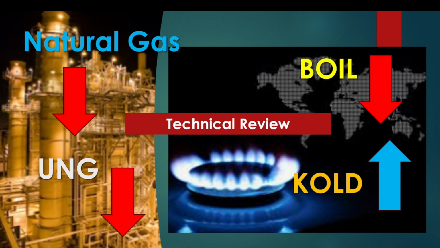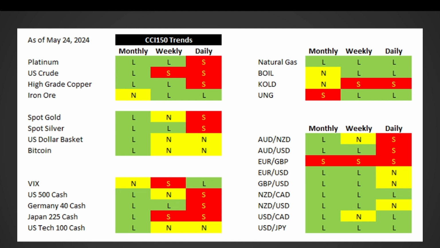Now natural gas UNG and BOIL have dropped slightly since the last update we did, and KOLD has risen slightly. Here's our heat map, and you can see there on the top right it's turned bullish on natural gas across all time frames, so that's a big positive. BOIL is still neutral on the monthly but bullish on the weekly and daily. KOLD is predominantly bearish and neutral on the monthly, and UNG is still bearish but bullish on the weekly and daily as well, plus the other instruments we cover in various other videos.